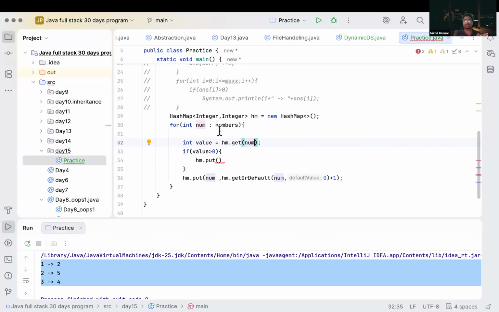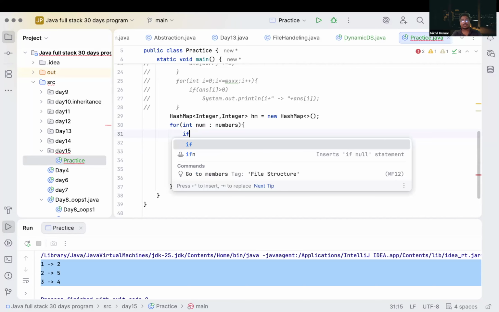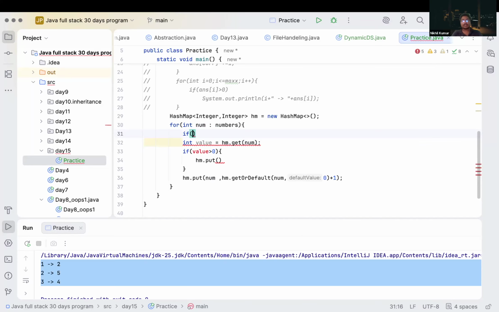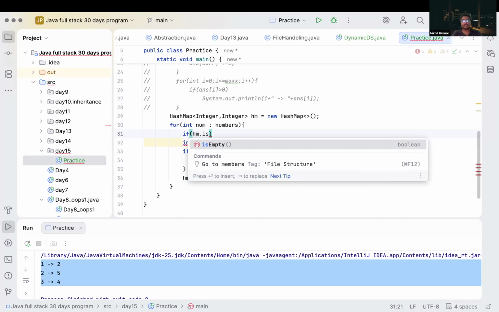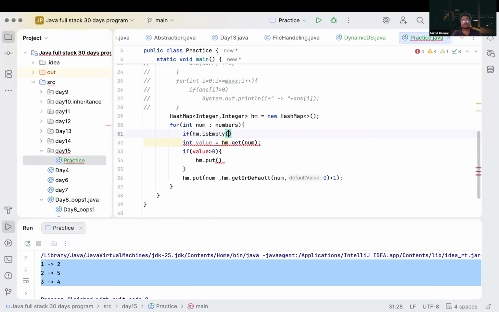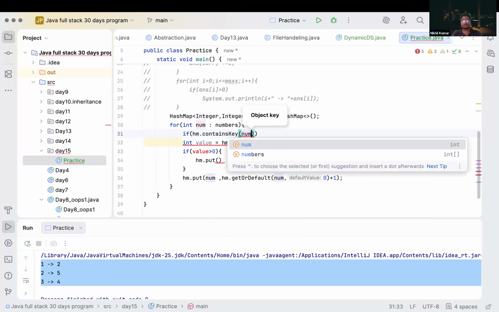So what will it do? But before that, what do we have to do? We have to check another condition, hm dot is empty, or we can say hm dot containsKey num.